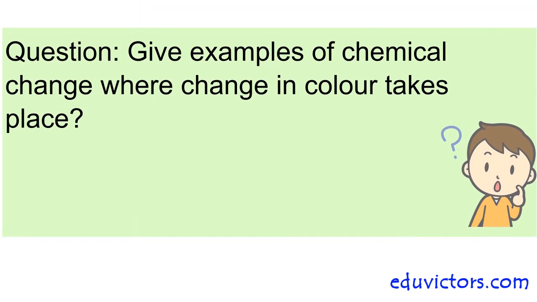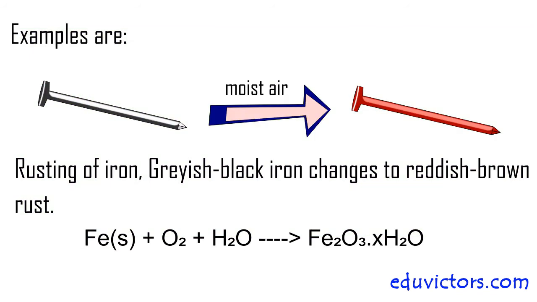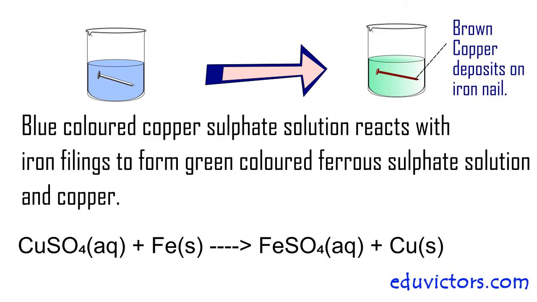Give examples of chemical change where change in color takes place. Examples are rusting of iron. Grayish black iron changes to reddish brown rust in the presence of moisture. Blue colored copper sulfate solution reacts with iron filings to form green colored ferrous sulfate solution and copper.